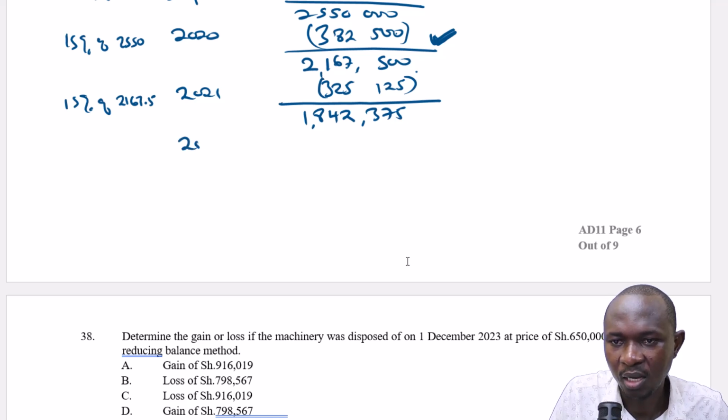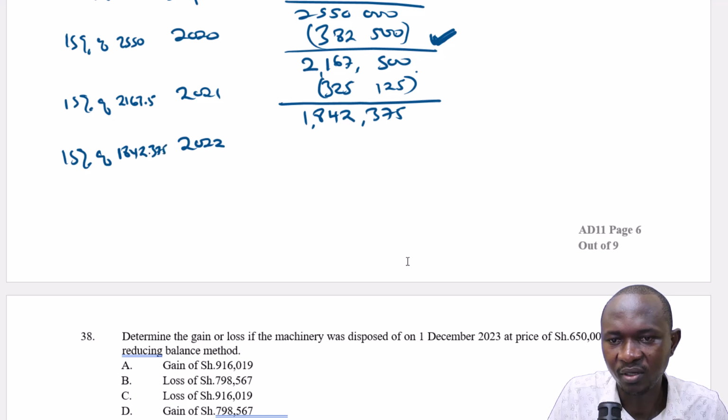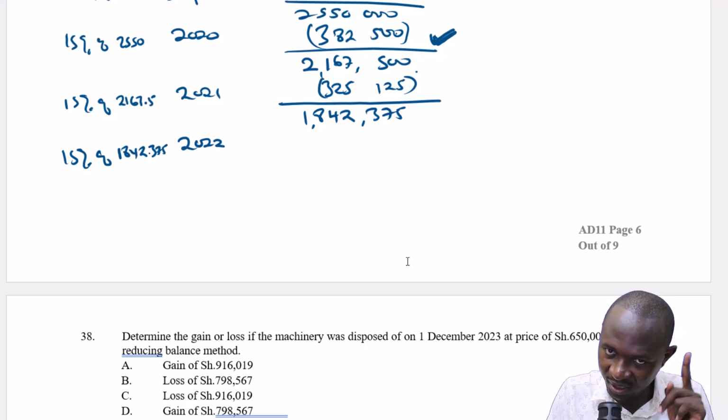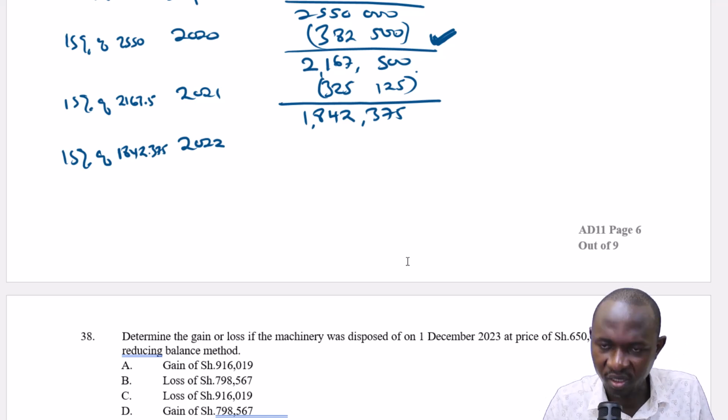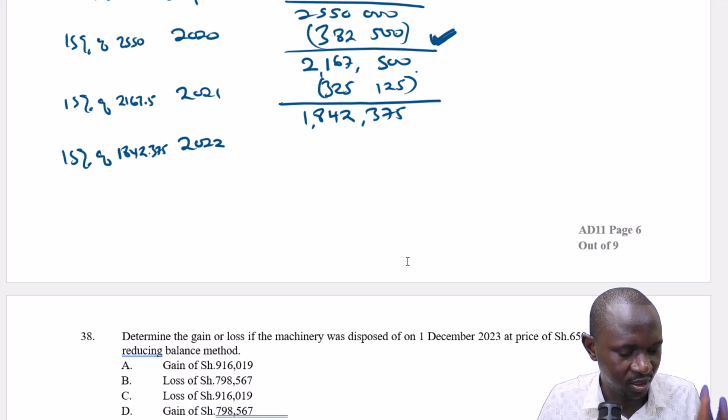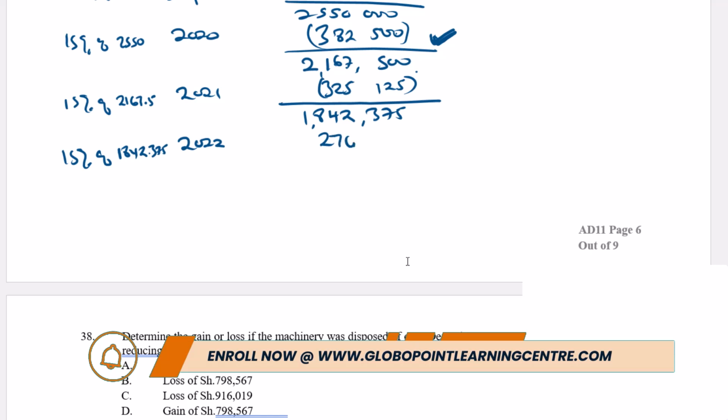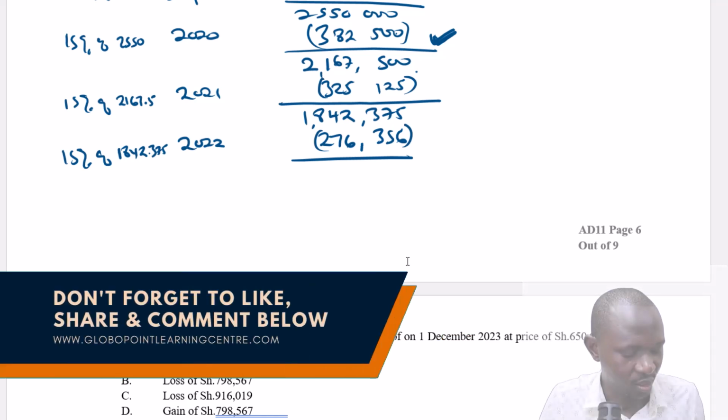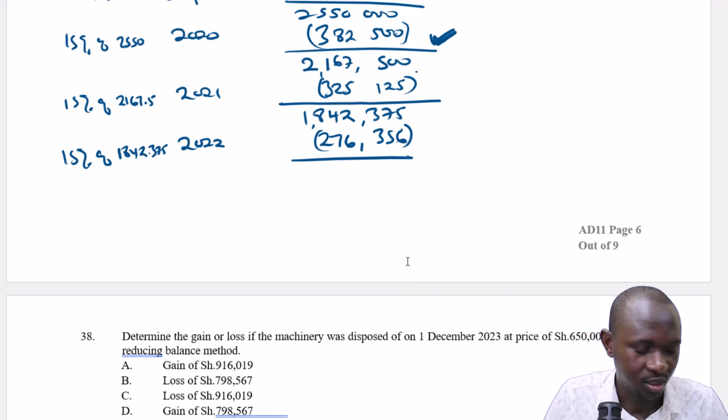So then we come to 2022, again 15% of 18.375. Percent will retain the 15% of the new balance, as we move on. So 15% of that times 0.15, that gives us 276,356. So that is the depreciation for 2022. So plus 1842,375. So the answer is,